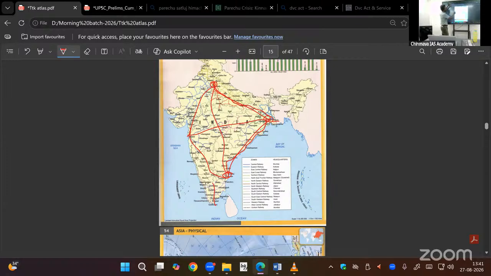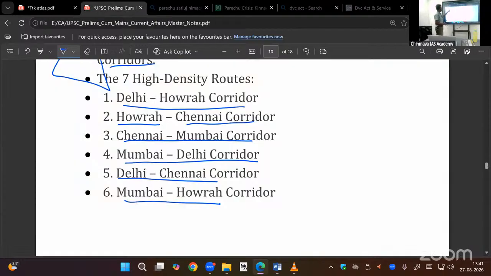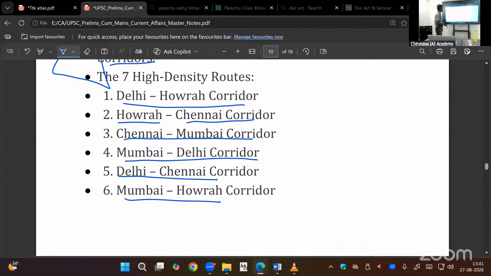So here Porbandar to Silchar, national highway. But this is not like that. Anyway, this is important for writing the mains. Prelims, they will ask the places located on this corridor. Mains, how this corridor will help economic growth and development, fast movement of the goods and services. That's all, that is enough.